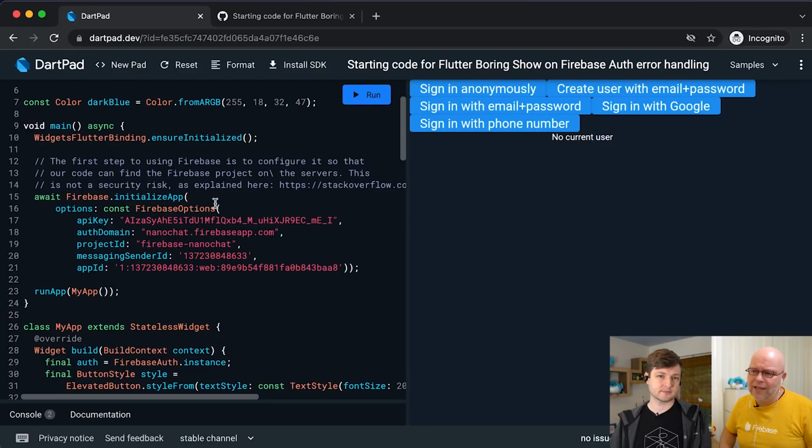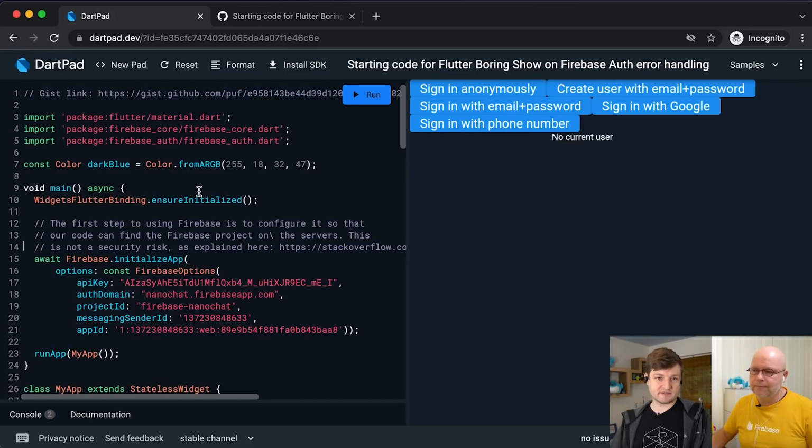But I want to quickly show you a few things that we have in here. Have you done Firebase with Flutter, Fitz? I've done a very little bit. It's not something that I've spent a ton of time with, but I've looked at your code ahead of time, so I at least have some of that context. Good. No, and that is important. I will talk people through it, of course.